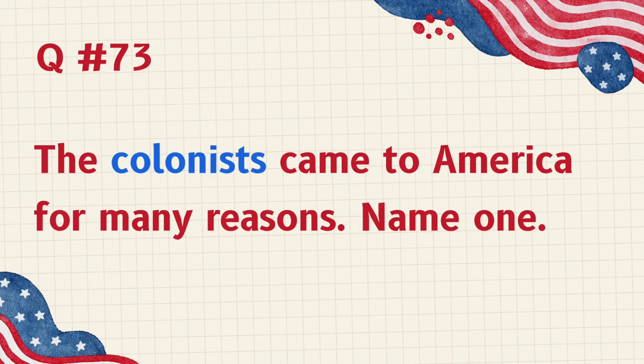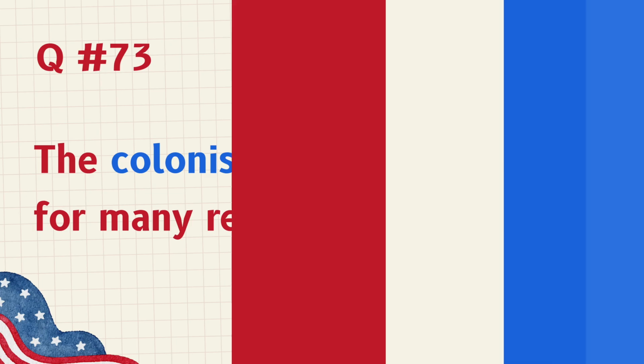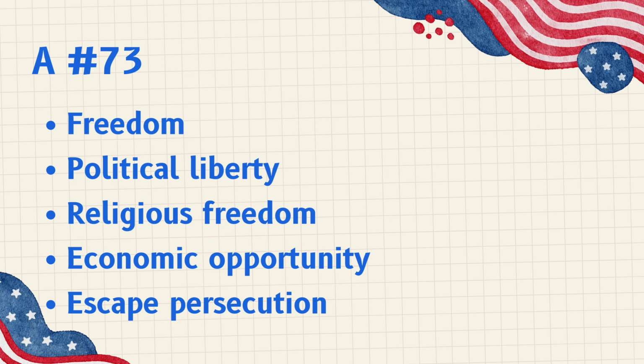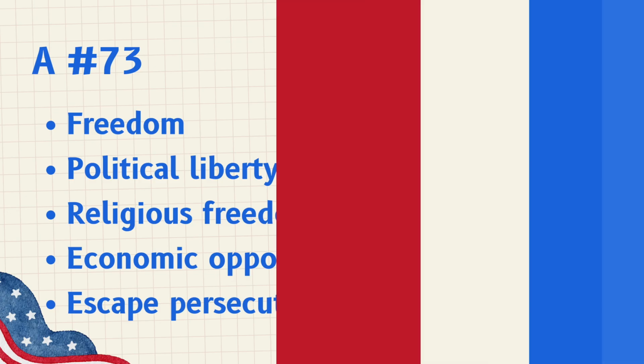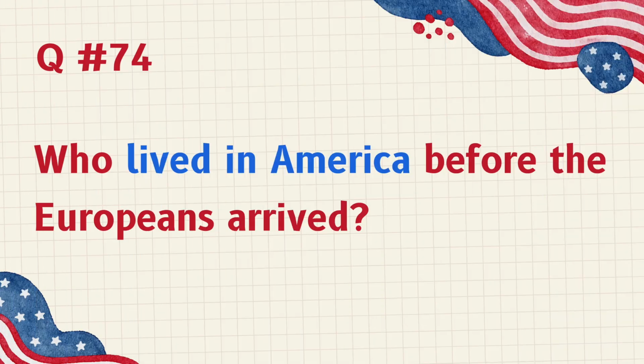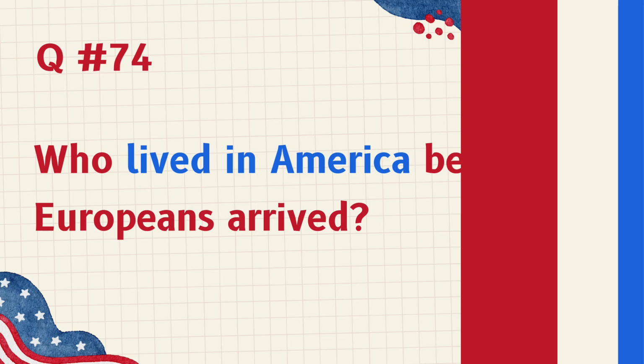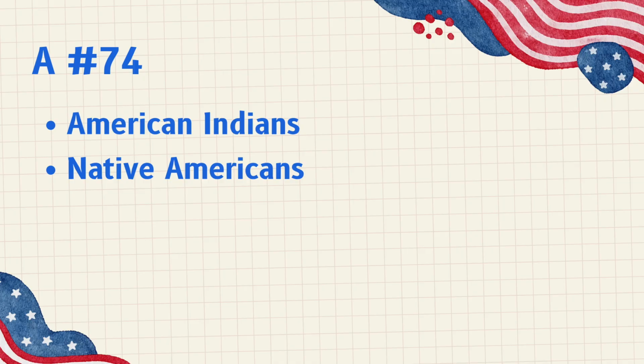The colonists came to America for many reasons. Name 1. Freedom, political liberty, religious freedom, economic opportunity, escape persecution. Who lived in America before the Europeans arrived? American Indians, Native Americans.